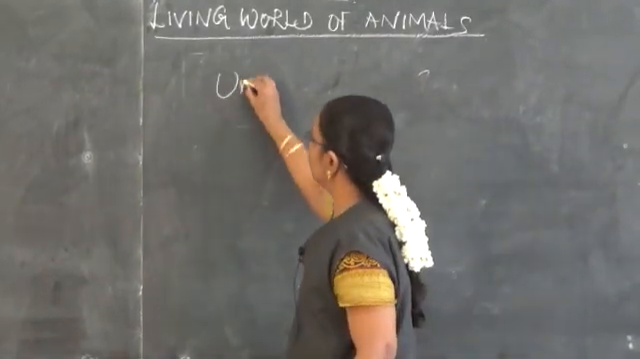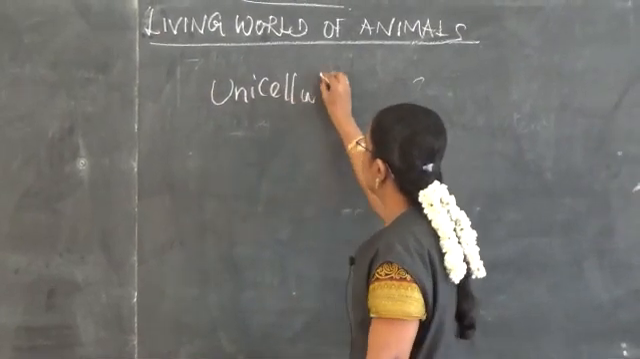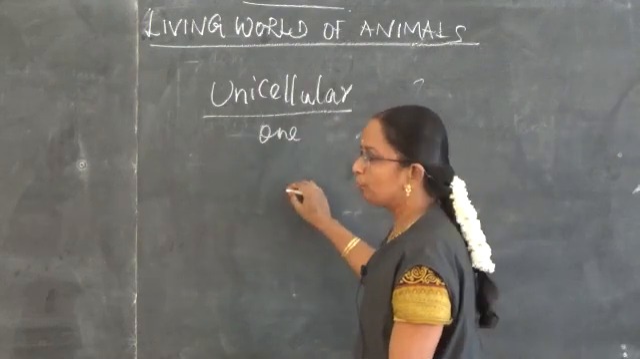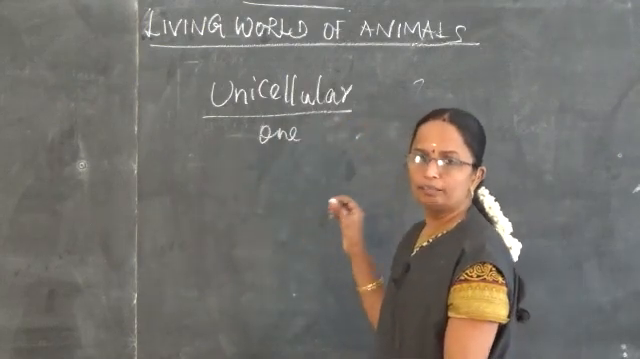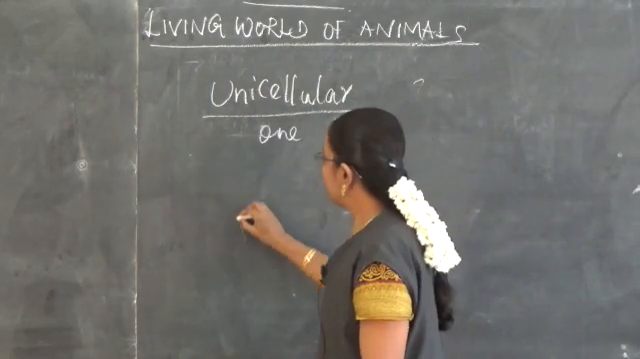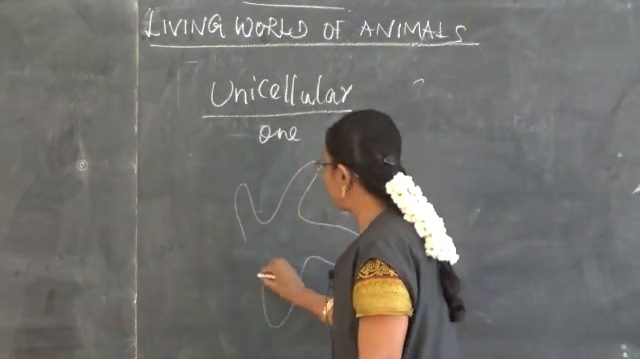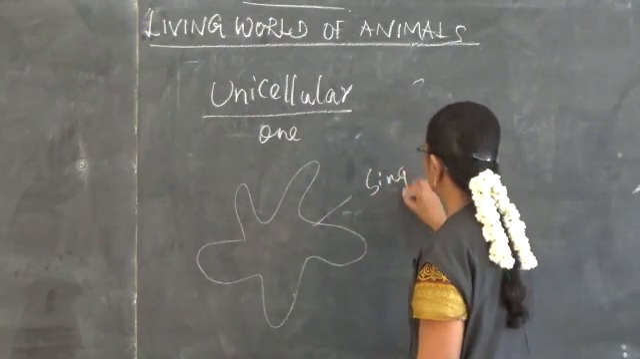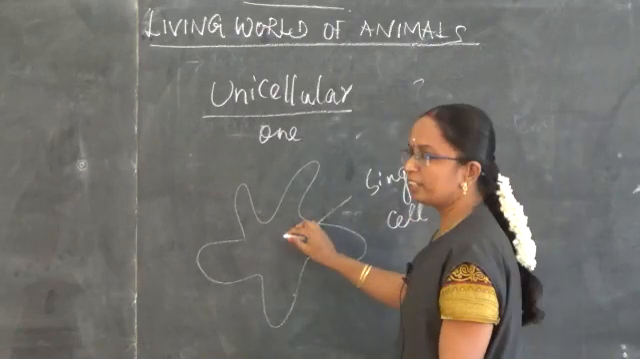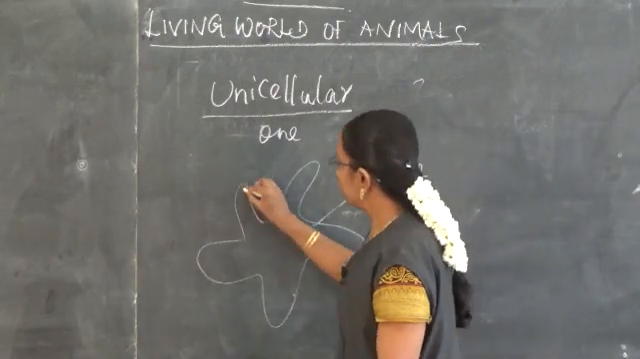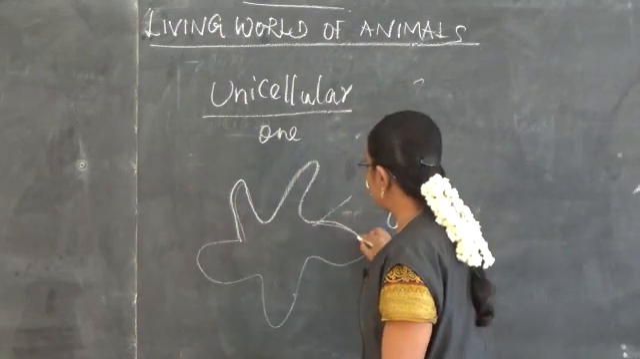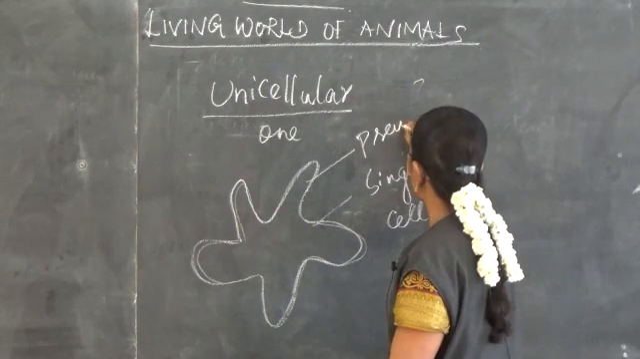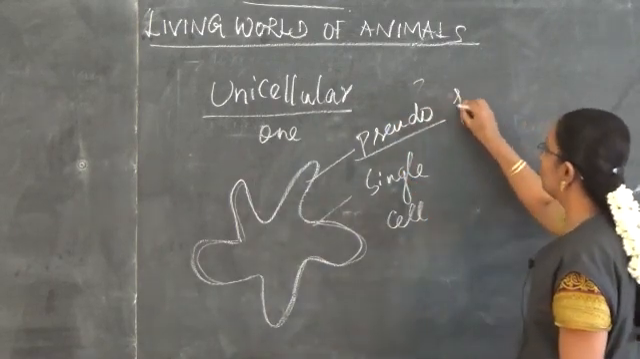Unicellular organism means only one cell is there. With the help of that one cell, they do all the functions. Under that, we have seen about amoeba. Amoeba is one of the single cell organisms. It is seen in water, and the cell membrane is irregular in shape, and it is known as pseudopodia. Pseudopodia means false foot.